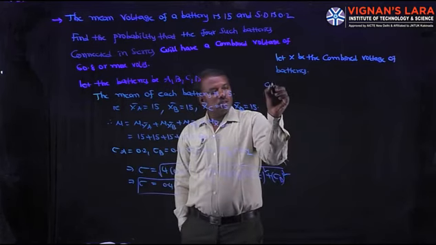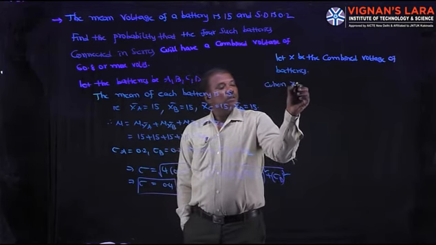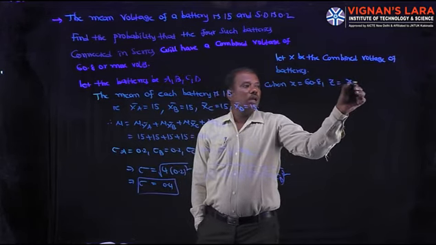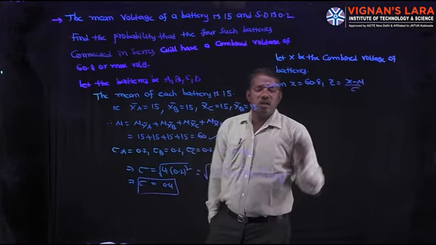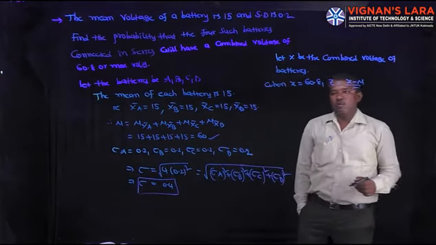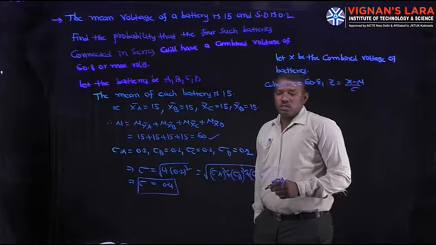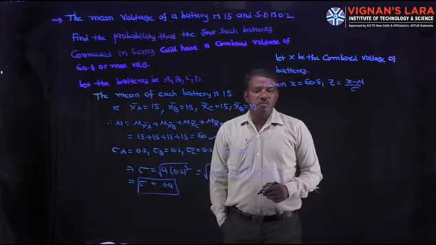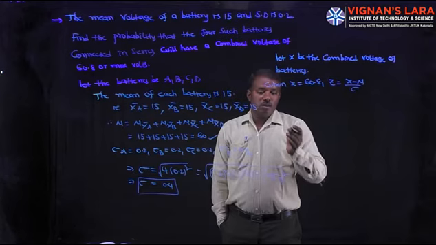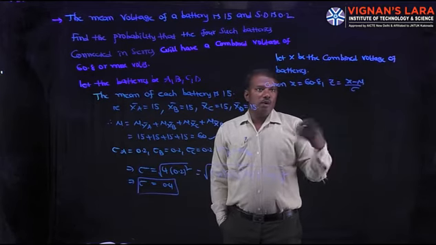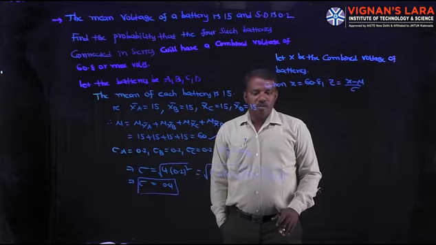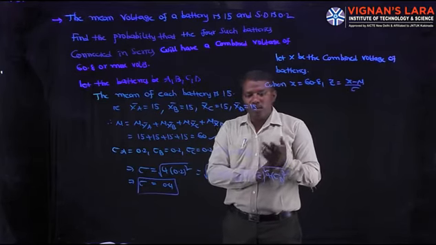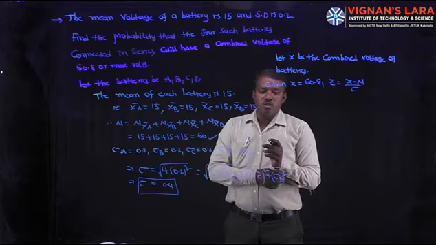When X is 60.8, then Z is (X minus mu) by sigma. It is not a sampling distribution, it is a normal distribution problem, since here X bar is not known, only X is known. What is X? The combined voltage of the batteries, not the mean of the 4 batteries. That is the meaning of X. No X bar here. So this problem is related to normal distribution, not to sampling distribution.